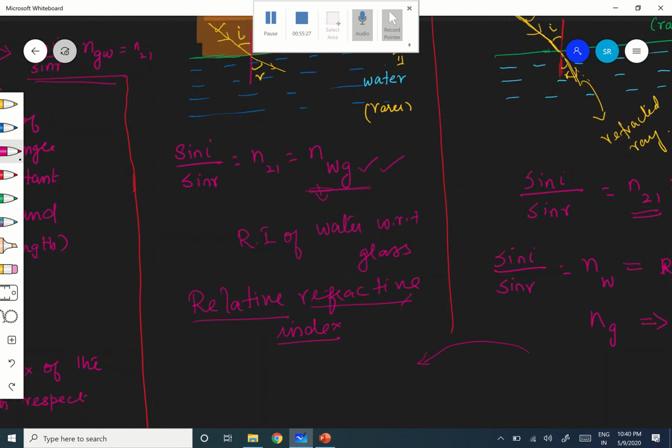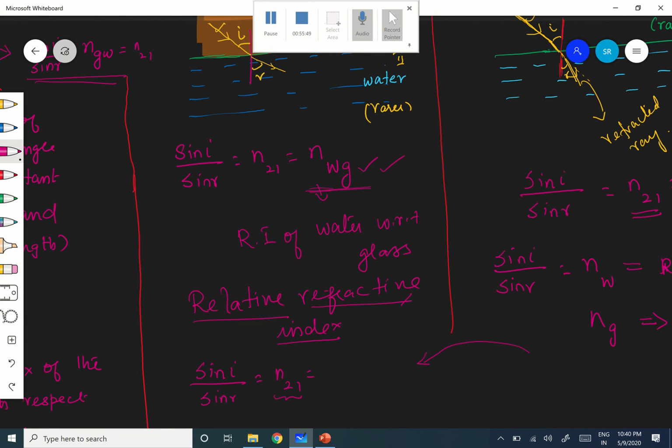Here sin I by sin r is equal to n21, that is the refractive index of the second medium with respect to the first medium. This is what is called the relative refractive index.